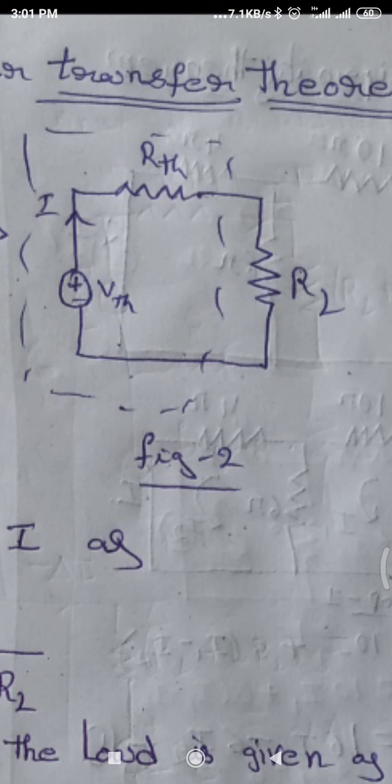So when this RTH and RL are equal, then only the maximum power is transferred from source to load. So this is what we are going to prove in this derivation.